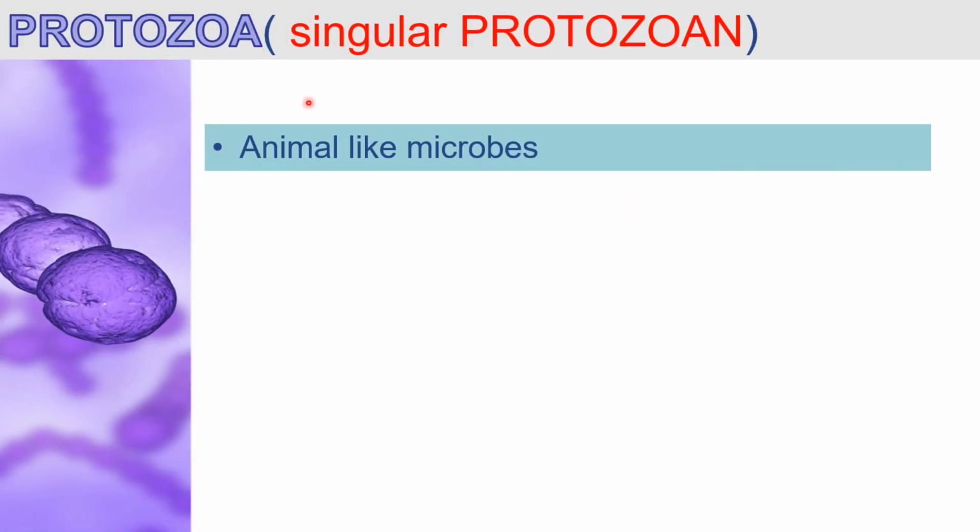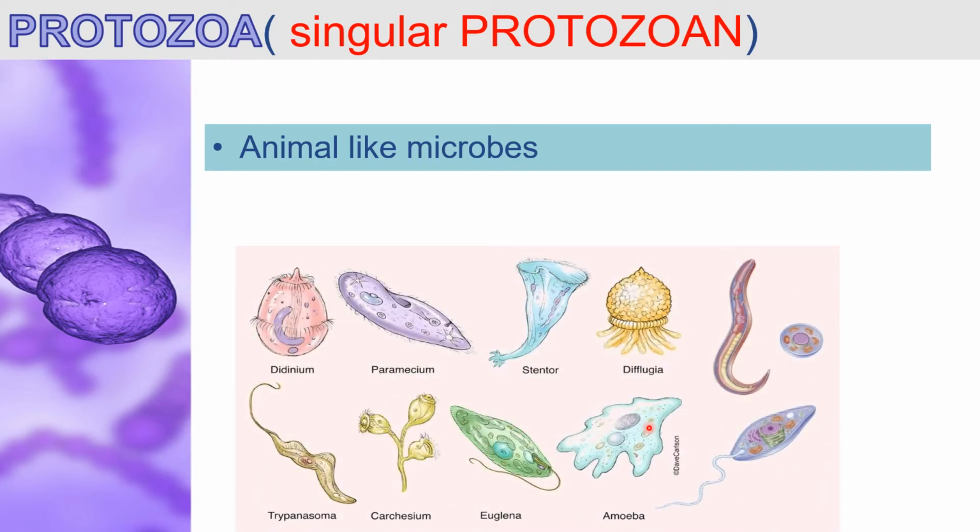Protozoa, and the singular form is protozoan. These protozoa are a group of single-celled microorganisms which are classified as animals because they are animal-like microbes. Protozoa are animal-like just as algae are plant-like, and protozoa are found in ponds, lakes, dirty water drains, rivers, seawater and damp soil. Some common examples of protozoa are amoeba, euglena, paramecium, etc.